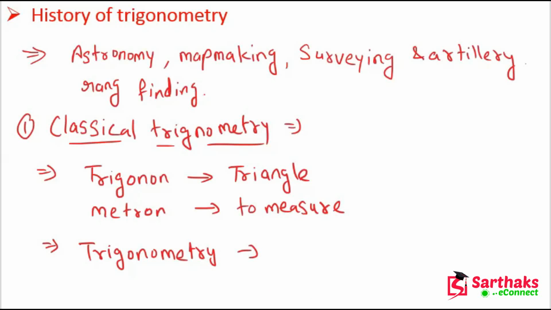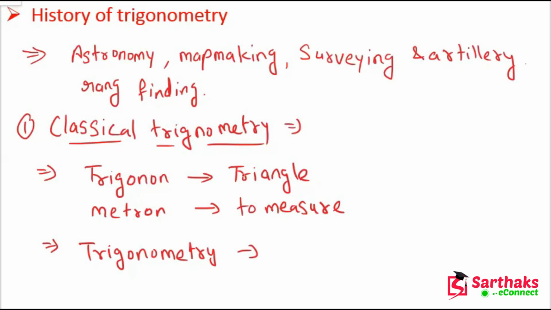Now until about the 16th century, trigonometry was chiefly concerned with computing the numerical values of the missing parts of a triangle, or any shape that can be divided into triangles, when the values of other parts were given. For example, if the lengths of two sides of a triangle and the measure of the enclosed angle are known, then the third side and the two remaining angles can be calculated.